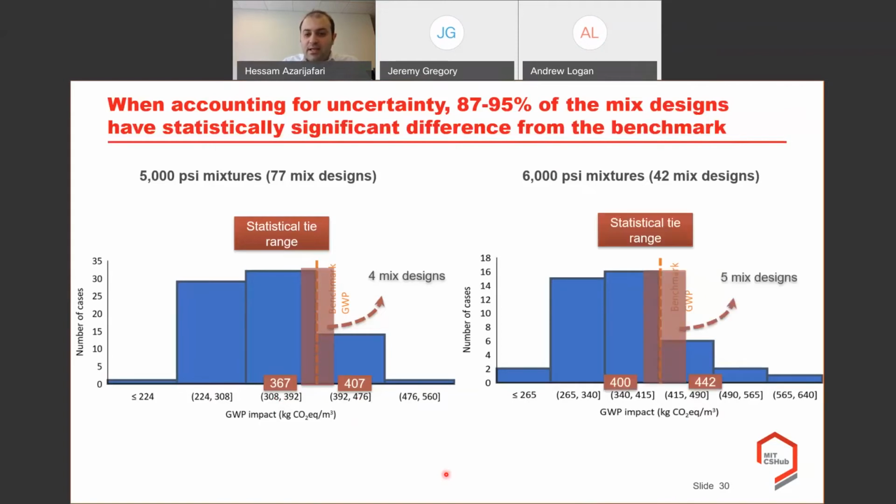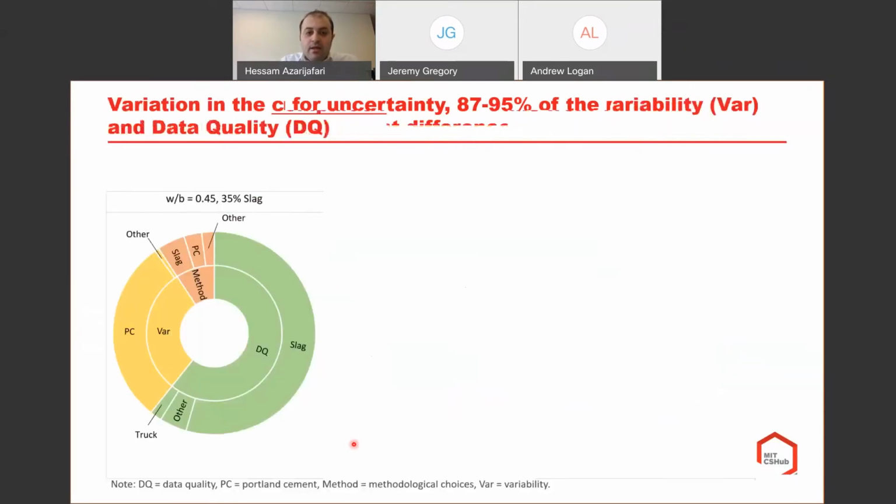The same is the case for the 6,000 PSI mixture: 5 out of 42 mixed designs fall in the statistical tie range, meaning that we cannot make a meaningful conclusion. But we can see that the rest of the mixed designs, even though we have introduced a lot of uncertainty and variability sources existing in the world to our system, can give us results statistically significantly different from the benchmark values, right?